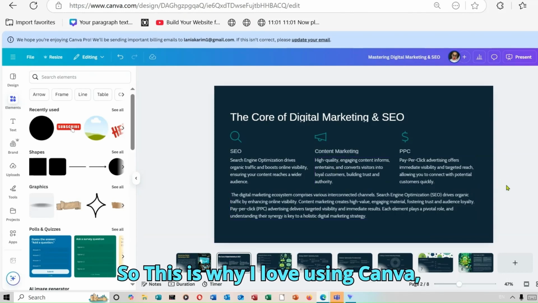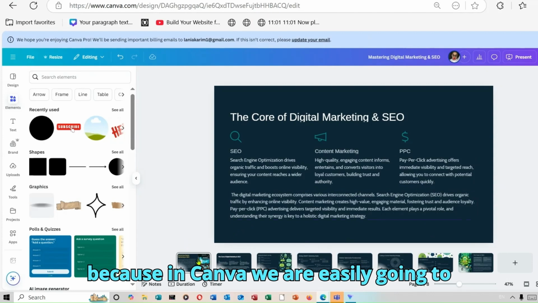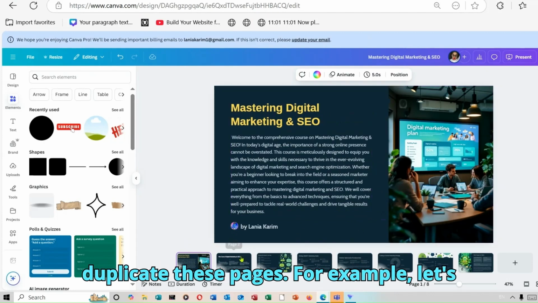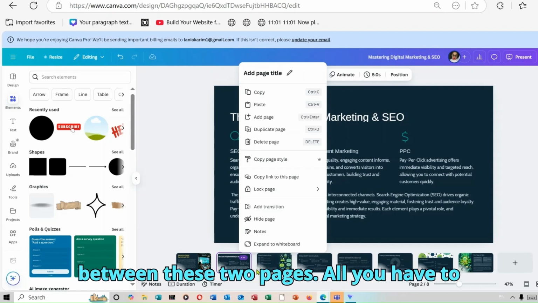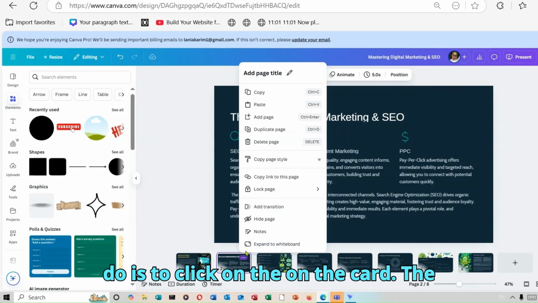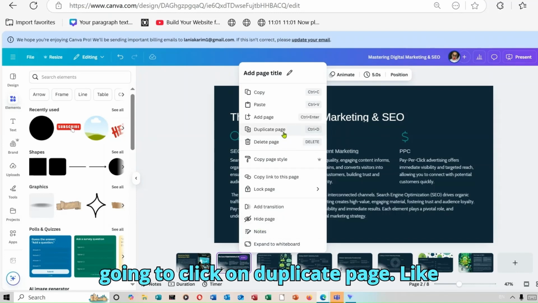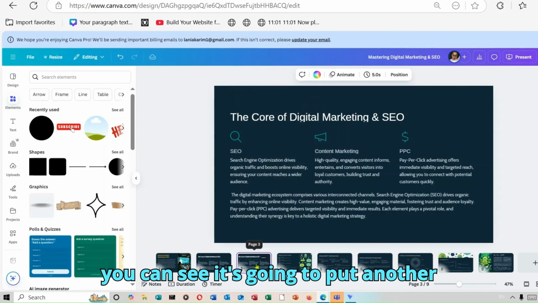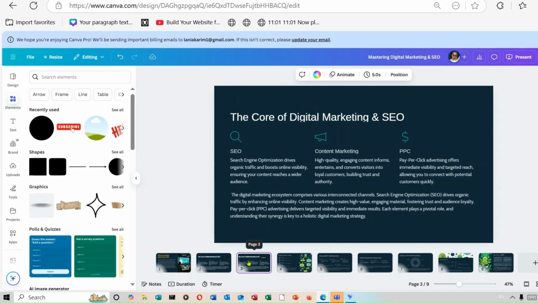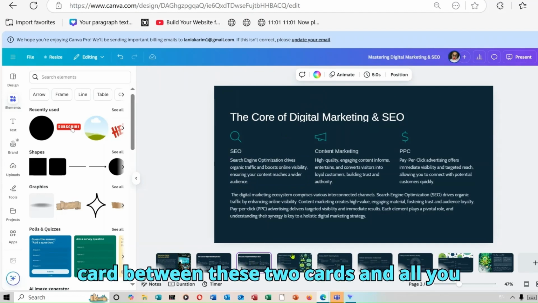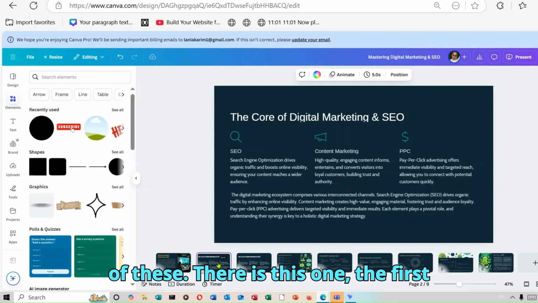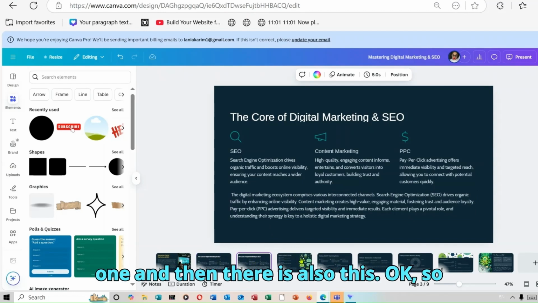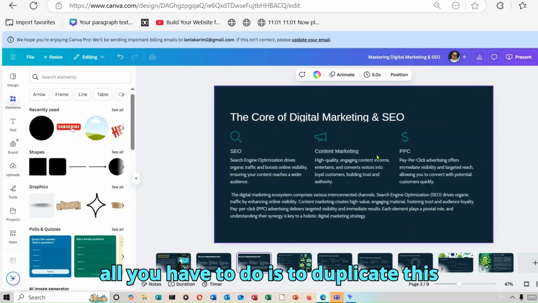So this is why I love using Canva, because in Canva, we are easily going to duplicate these pages. For example, let's say we want to add a third card between these two pages. All you have to do is to click on the first card over here, and you're just going to click on duplicate page. Like you can see, it's going to put another card between these two cards, and all you have to do is to edit it. So you have two of these. There is this one, the first one, and then there is also this. Okay, so all you have to do is to duplicate this one.